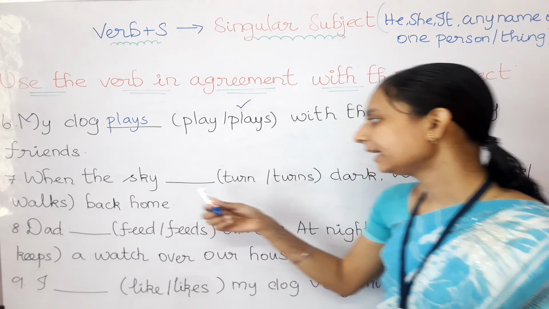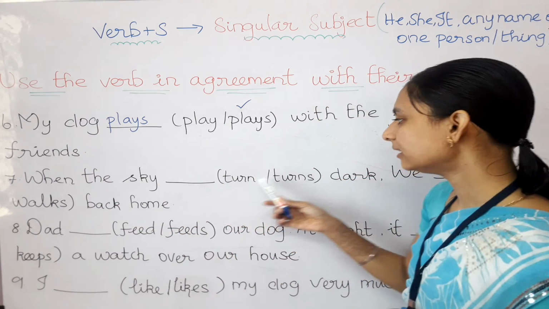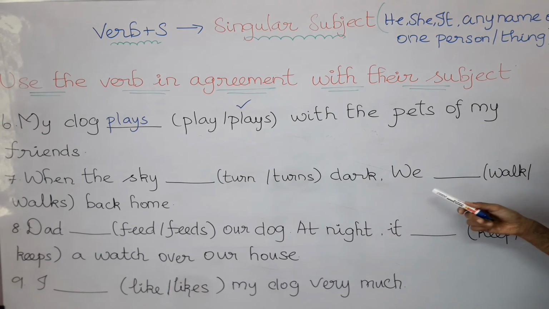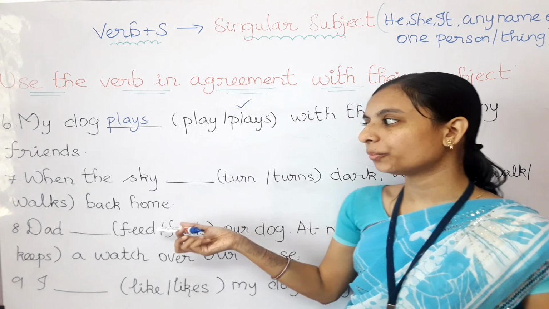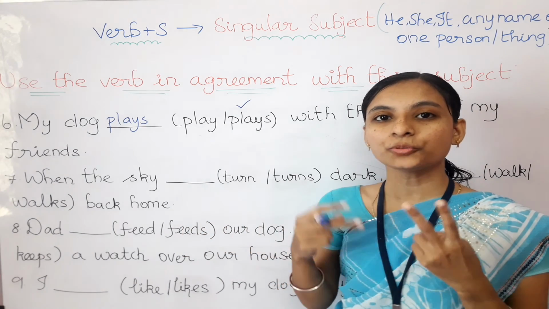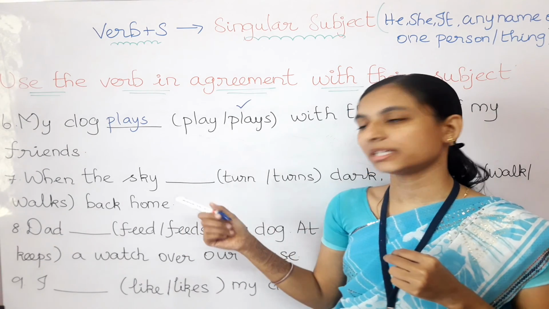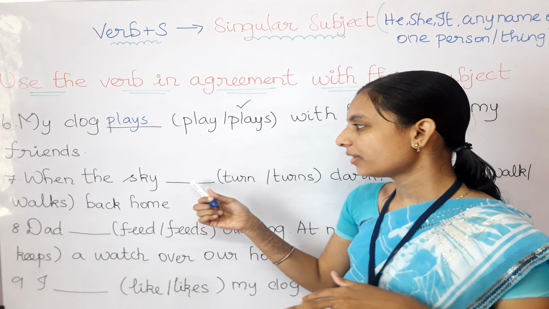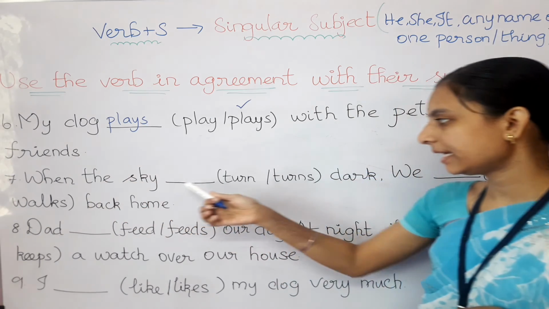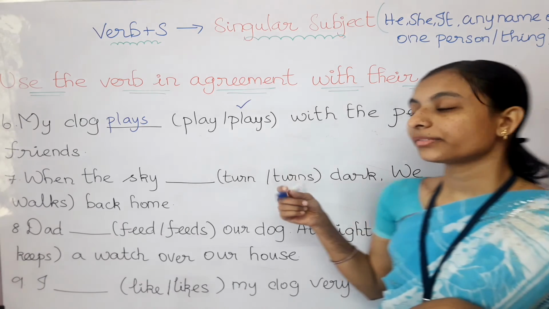When the sky turns dark, we dash walk or walks back home. So here there are 2 sentences given in the 7th question. Let's do them one by one. First sentence, when the sky dash dark.